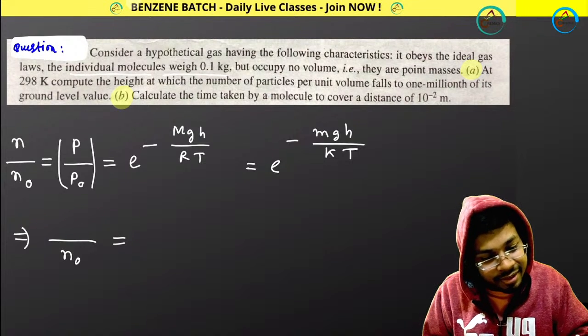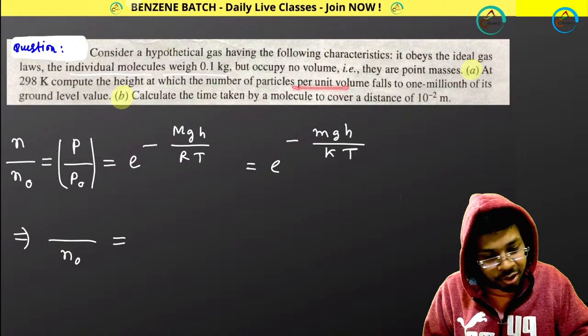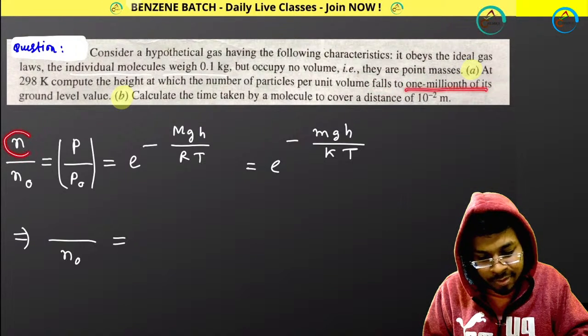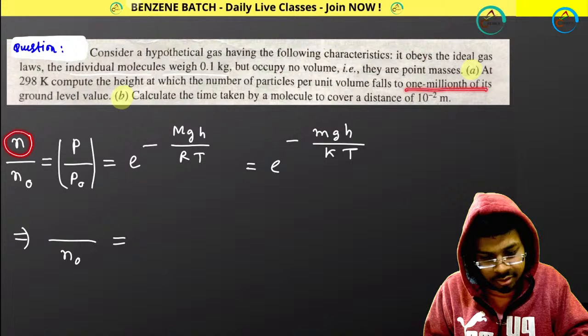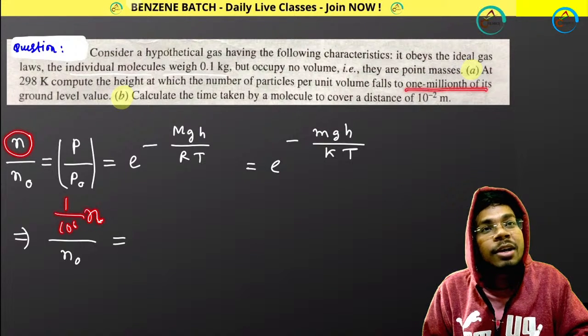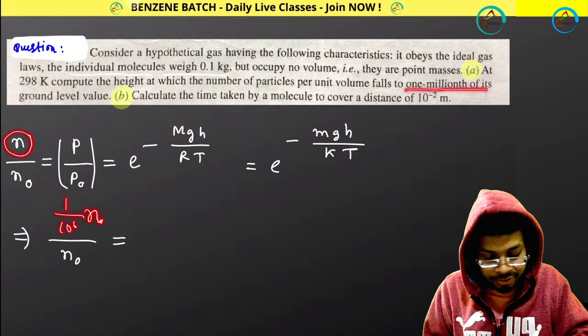It is saying the number per unit volume falls to 1/1,000,000th of its ground level. So this value is 1/1,000,000th of its ground level, 1 by 10 to the power 6 into this. Yes, I am right. Do the calculation. I am right.